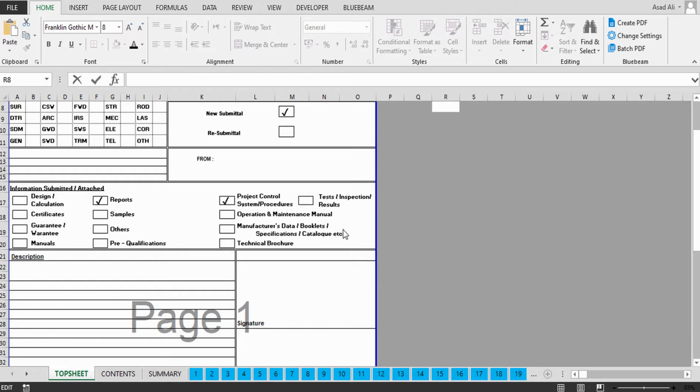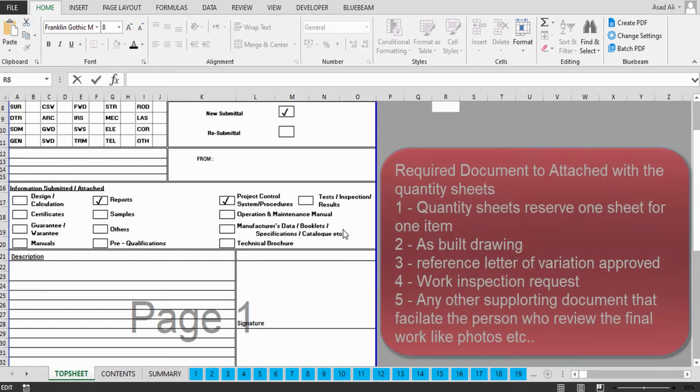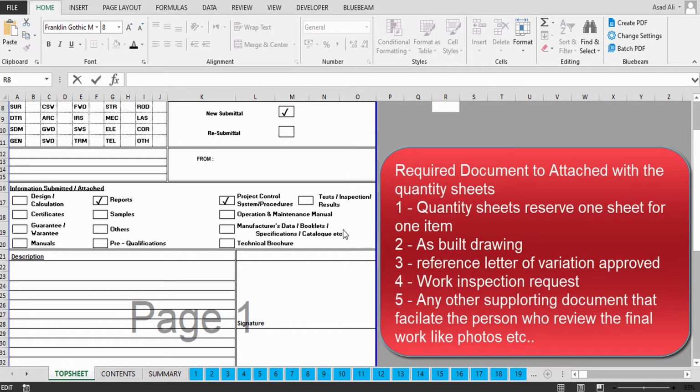Okay, so once you have finished, there is a procedure where you need to show that the work you have done is according to the project requirements. There is always a consultant or directly the client monitoring and supervising the completion of work. So you formally request them to check this. This is basically called the work inspection request, WIR. It's the short form.